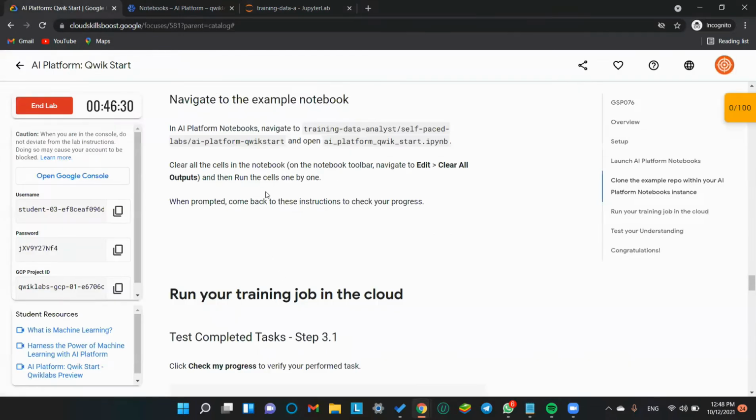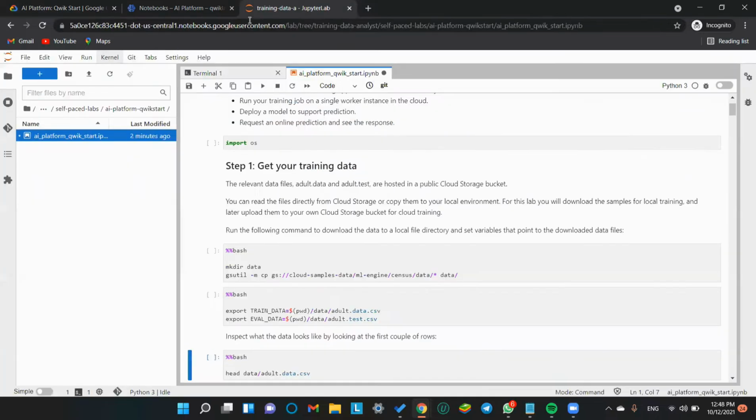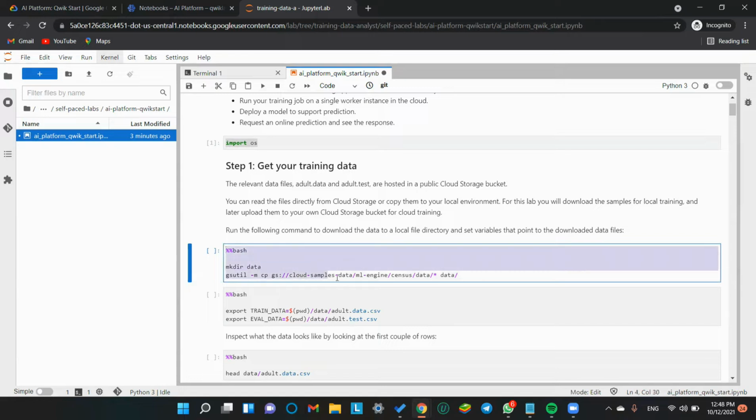Now, then run the cells one by one. Now, where to run? Okay, is this the right mode? Run the selected cells in advance. I really don't know if this is the right step, but still let's try.